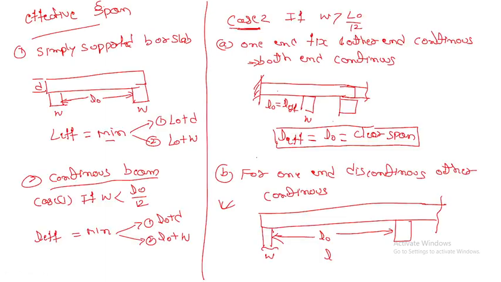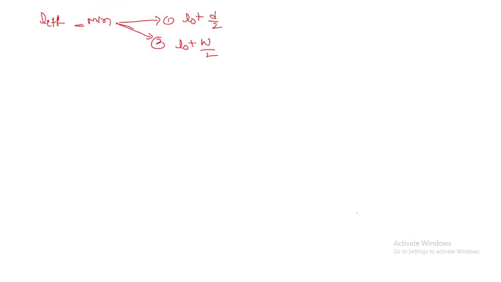L effective is equal to what? That is the minimum value of the following. First one, L naught plus D by 2, or second one, L naught plus W by 2. What is D? D is the depth. Now L effective is this one.